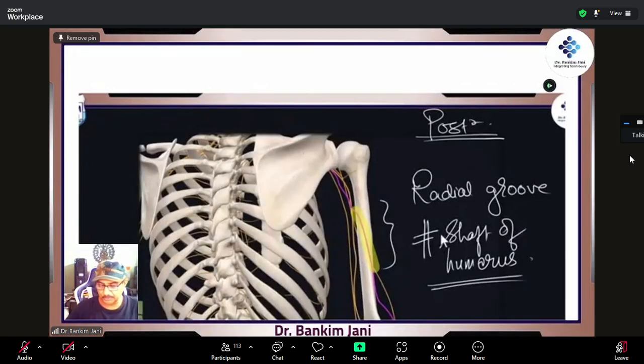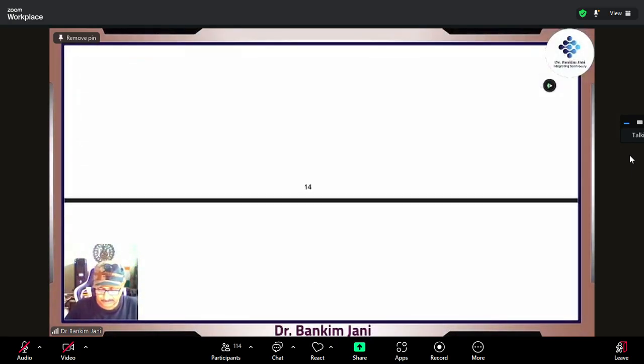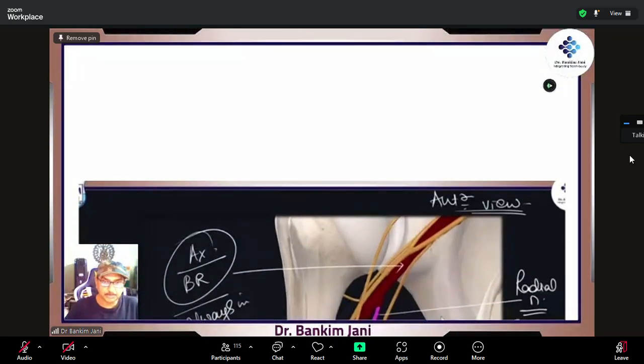Now this is the posterior part, where we see it in the radial groove. And that's why it is associated with fracture of the shaft of the humerus. When the shaft of humerus is damaged, this nerve is likely to be damaged, because it is engraved into the bone. So when the bone breaks, it takes the nerve along with it.